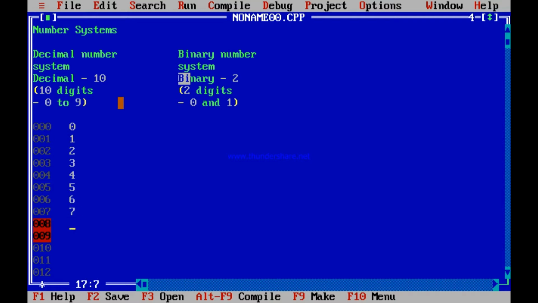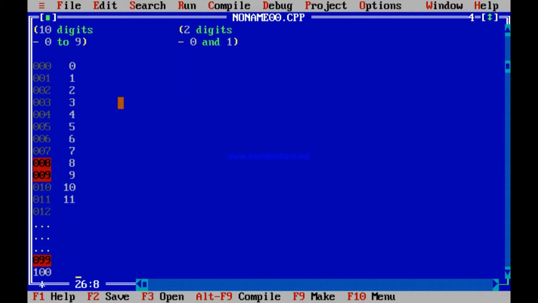0, 1, 2, 3, 4, 5, 6, 7, 8, 9. This was 10. This was 11. So on and so on. This was 99. And finally, this one was 100.